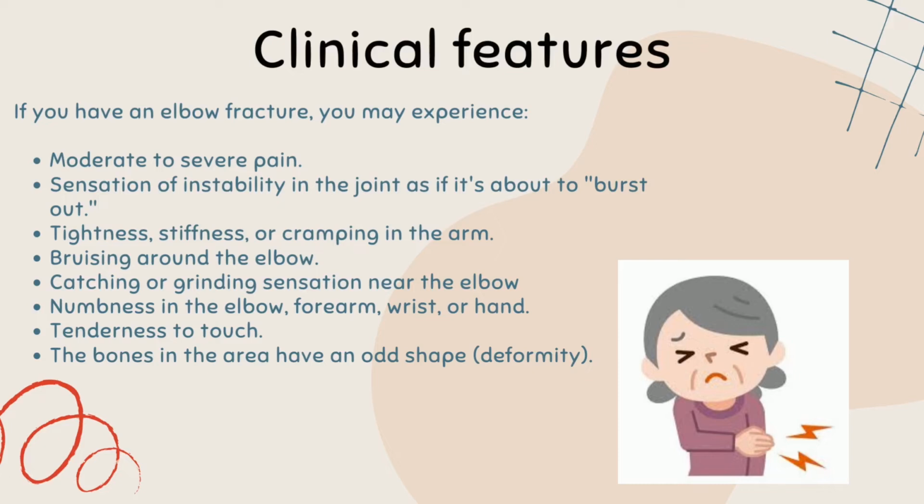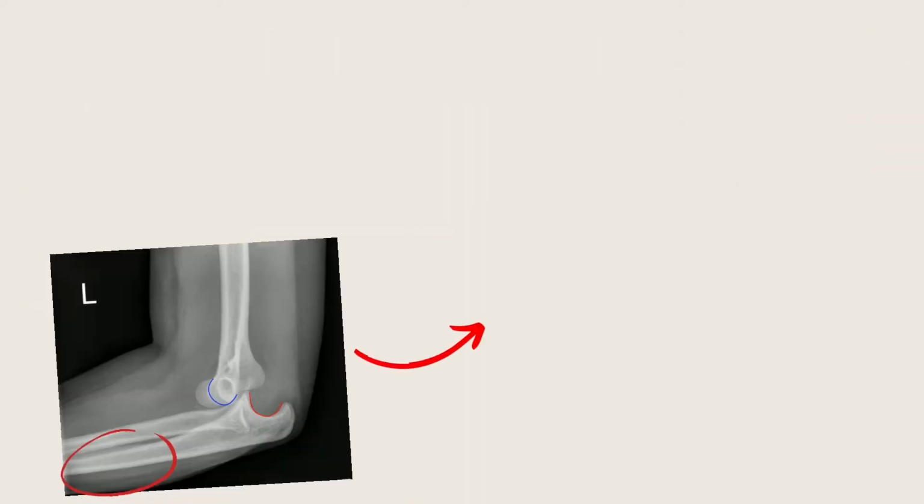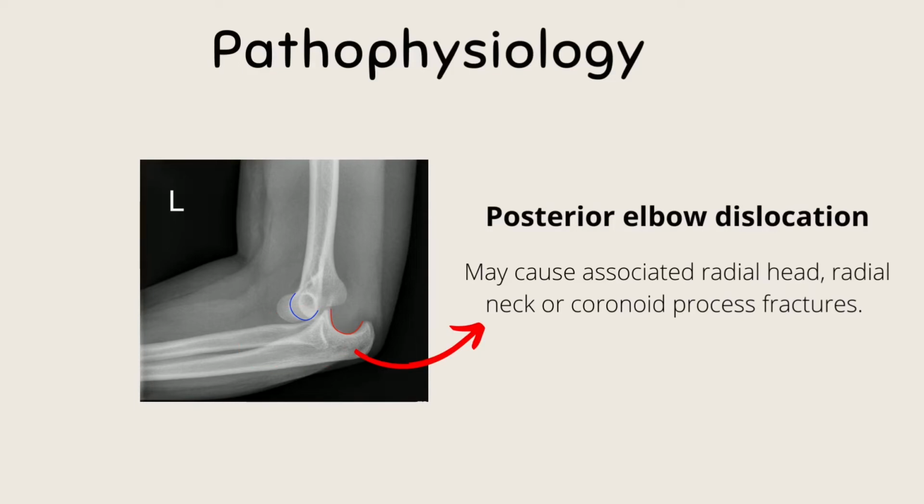The elbow, forearm, wrist, or hand may then become numb. Then there's tenderness to touch. It's also possible that the location will be hot. Finally, the bones in the area have an odd shape. For the pathophysiology, during a posterior elbow dislocation, the shearing forces causing the injury may cause an associated radial head, radial neck, or coronoid process fracture.